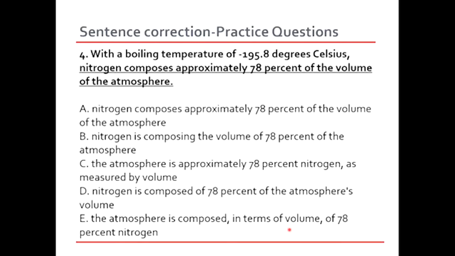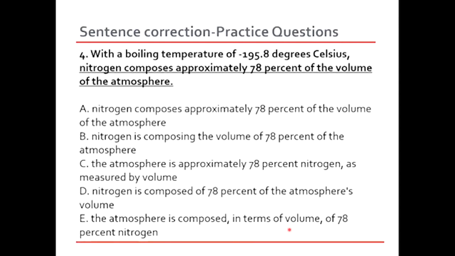We do not need to put in terms of volume in a separate phrase and show it as if it's a non-restrictive clause. It's not, because we are talking about two calculations over here. So we need to explain that the other one is the volume, right? In that case, in terms of volume could not be a non-restrictive clause. So option E is definitely not correct.